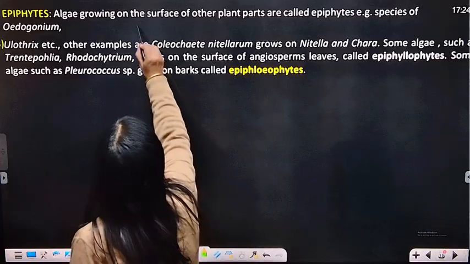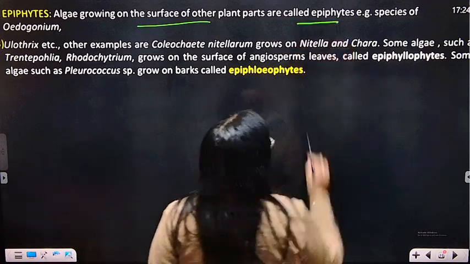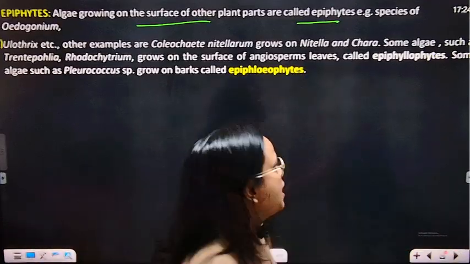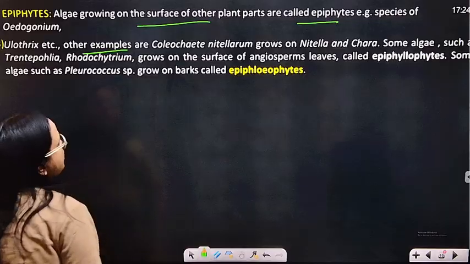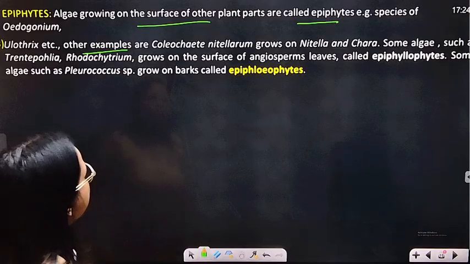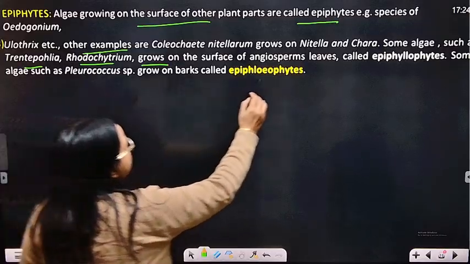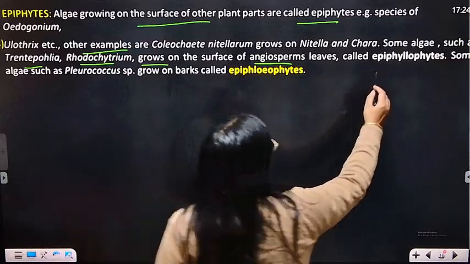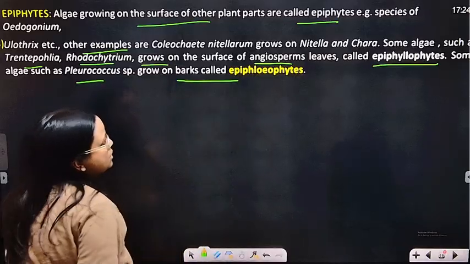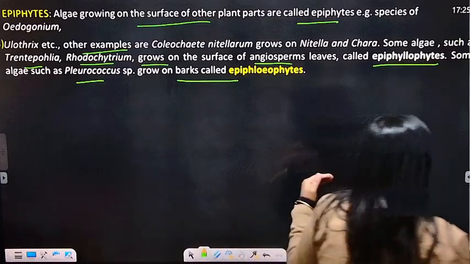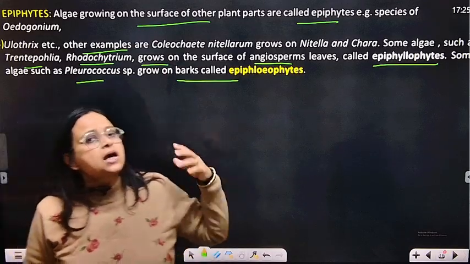So algae grown on the surface of other plant parts are called epiphytes. It is also present in the form of epiphytes. Now Oedogonium, Coleochaete, Nitellopsis grow on Nitella and Chara. Some algae such as Trentepohlia and Rhodochytrium grow on the surface of angiosperm leaves and are called epiphyllophytes. Some algae such as Pleurococcus grow on the bark and are called corticolous. Okay, so we have seen that if it is grown in this place or that place, it has different names.